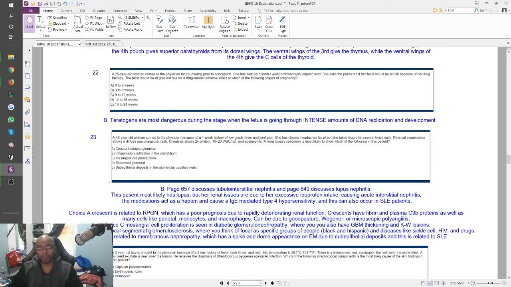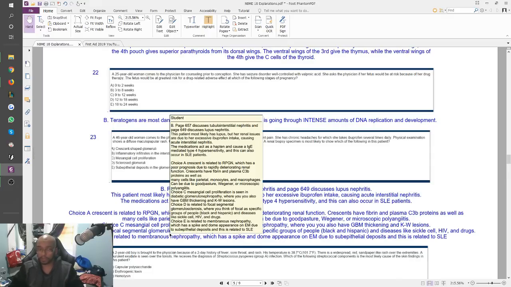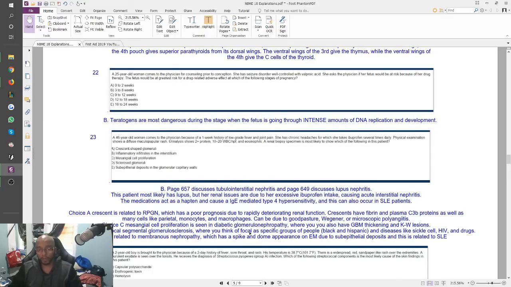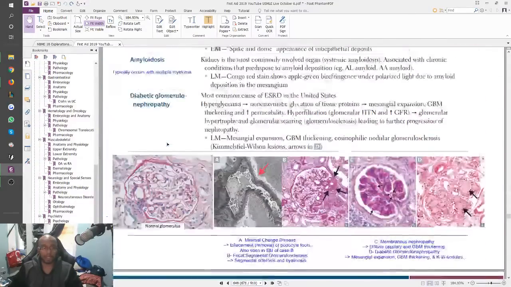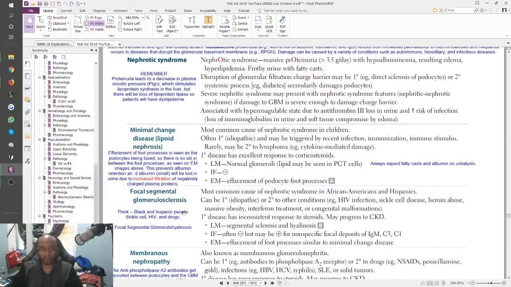When you see sclerosed glomeruli, that's related to focal segmental glomerulosclerosis, right? That's what they're talking about. Where you think of focal as a specific group of people, black or Hispanic, and diseases like sickle cell, which happens to African Americans, HIV, and drugs, which again are more common, at least in New York, with African Americans and Hispanics, Latinos. Right, so this is just a memorization tool. If anything, it's not that I'm using actual statistics. You just want to use that as a good memorization tool, so that if you ever see focal segmental glomerulosclerosis,